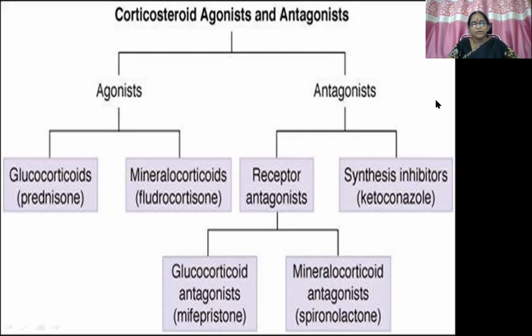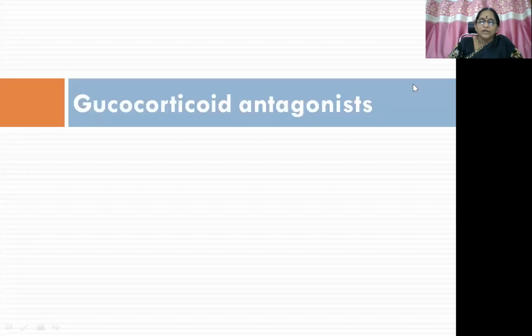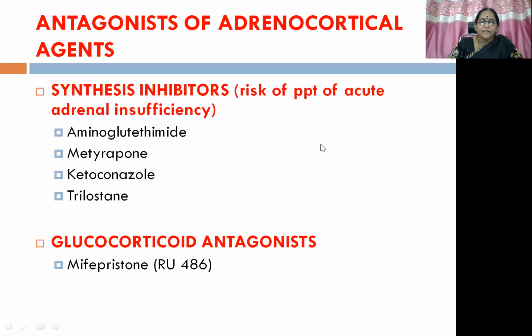Apart from the role of aldosterone in congestive heart failure that you will get as a short note, the receptor agonist and antagonist, all these molecules can be asked as a 4 marks question, short note. So glucocorticoid antagonist, let us see. So antagonists of adrenocortical agents: we have 2 types of classes here. One is synthesis inhibitors and another is receptor antagonists.